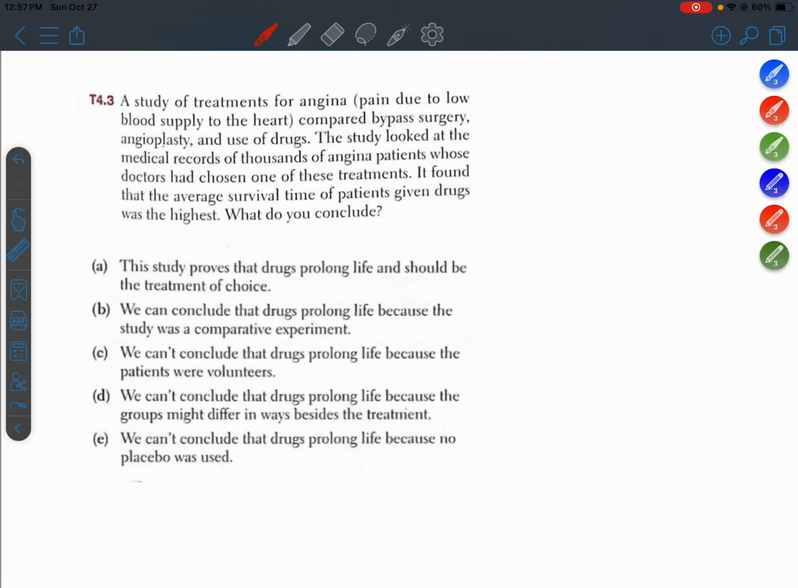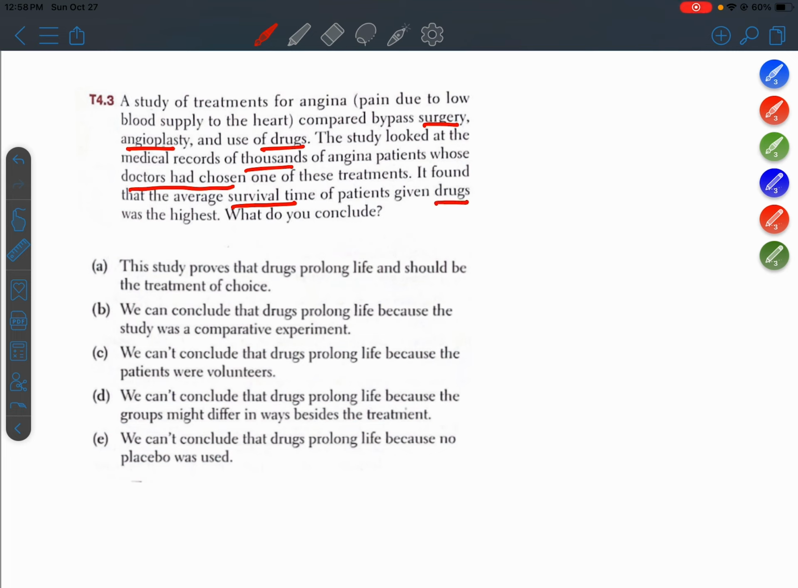T4.3. A study of treatments for angina, which is pain due to low blood supply of the heart, compared bypass surgery, angioplasty, and the use of drugs. All right, so that sounds like three different things: surgery, angioplasty, and drugs. The study looked at the medical records of thousands of patients whose doctors had chosen one of these treatments. Okay, so thousands of patients, the doctors chose the treatment. It found that the average survival time of patients given drugs was the highest. Okay, so the survival time of those on drugs was the highest.